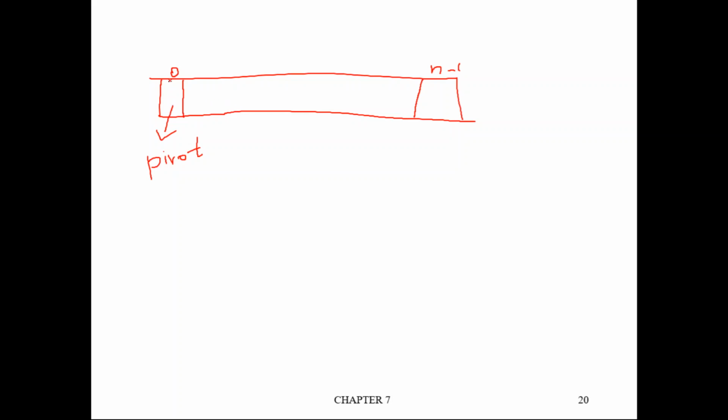First we fix this 0th element as the pivot element, and we check the entire array: is there any element less than or equal to, not only less than, the pivot element? Move all such elements to the left of the pivot element. If there is any element greater than the pivot element, make sure that element lies after the pivot element. When you perform one such full iteration, what do you get?